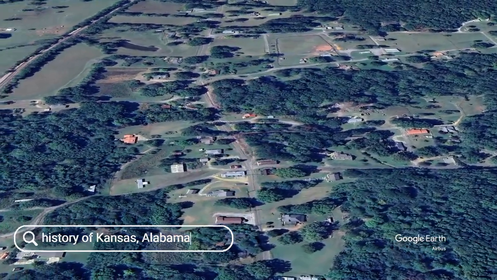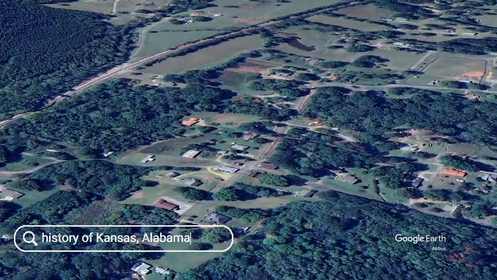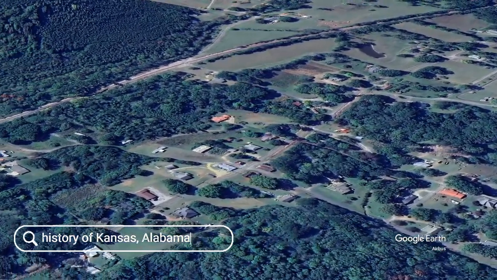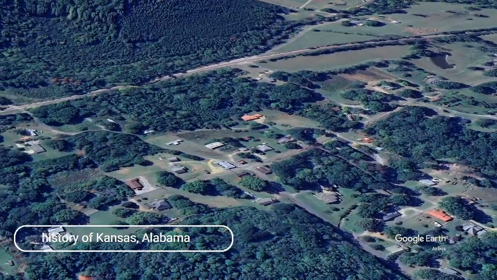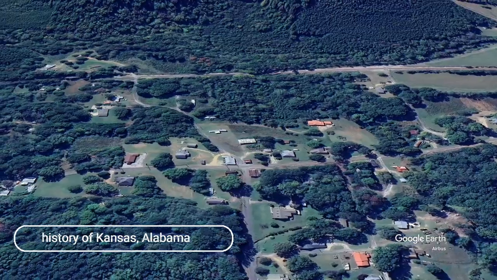Western migration. The early 19th century saw increased westward migration, with settlers seeking new opportunities in the Great Plains. The Santa Fe Trail, which ran through Kansas, became a major trade route.